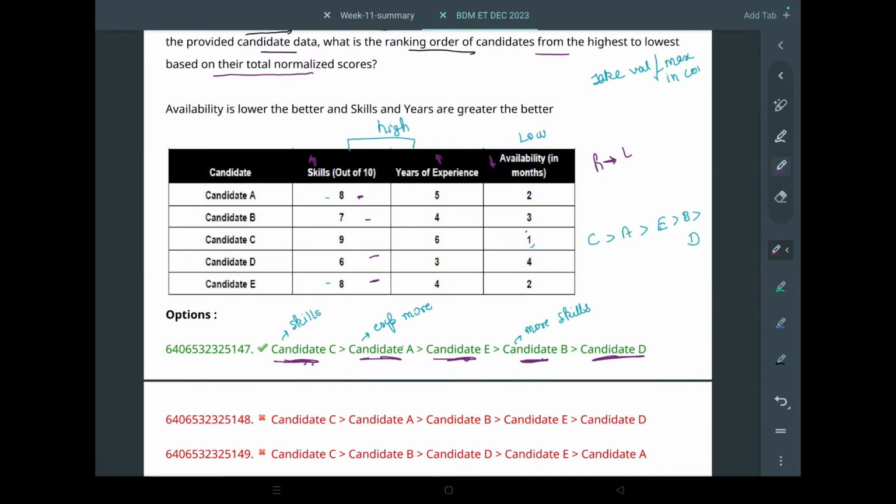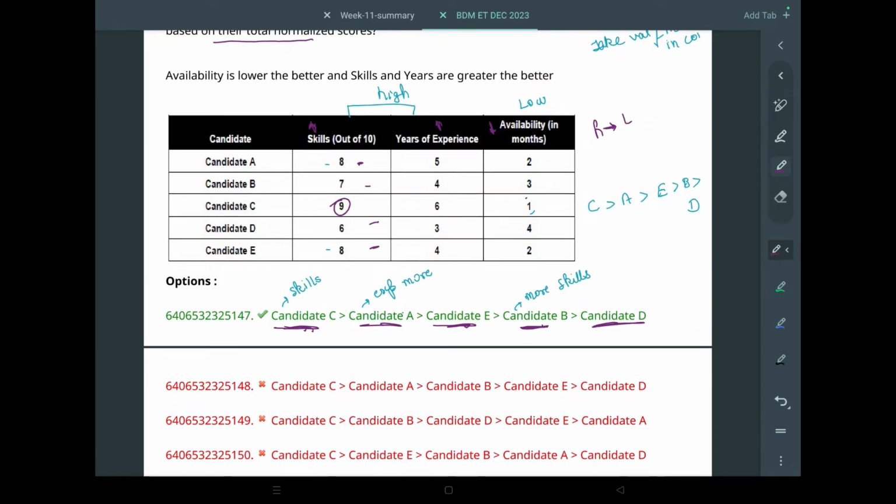Okay. So this is how you do it by logic, comparing each one, and if the metric is the same, then you go to the next metric, and then the next. This was the logic, intuition, jugaad type way, whatever you want to call it. The next thing will be the proper way to do it.